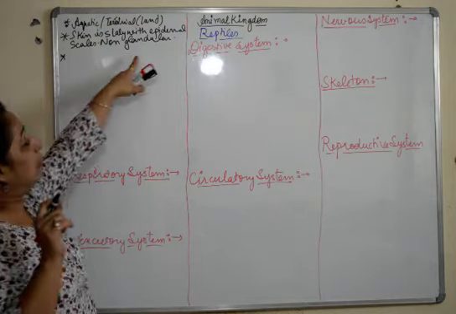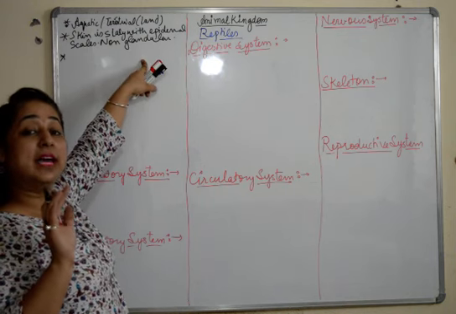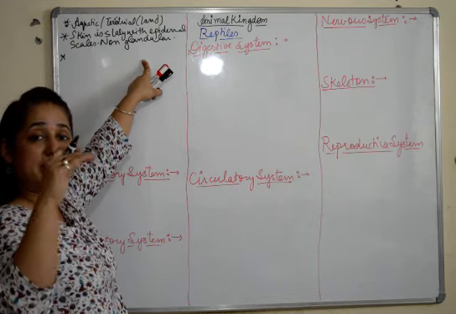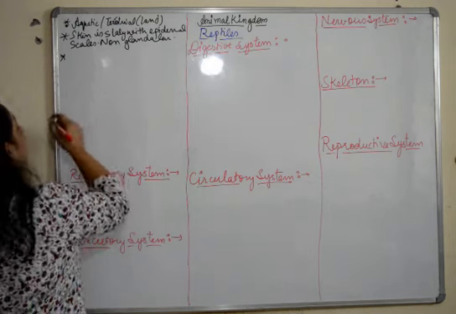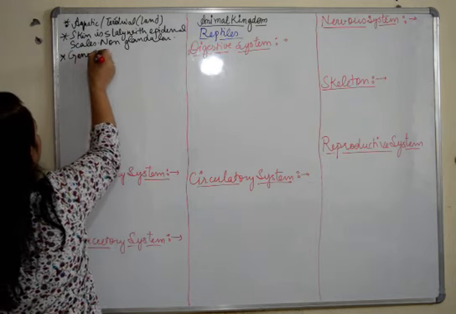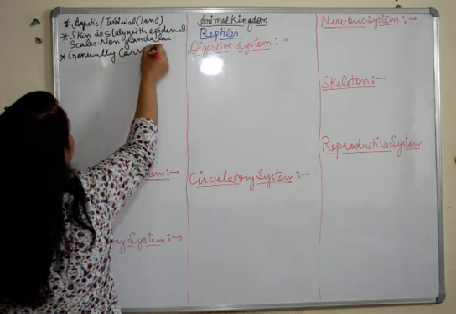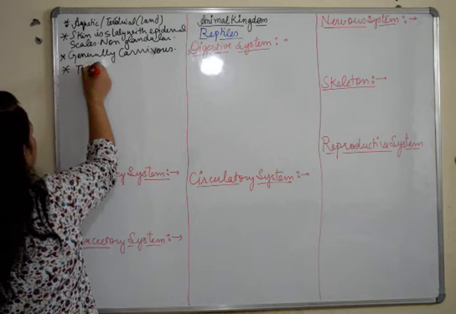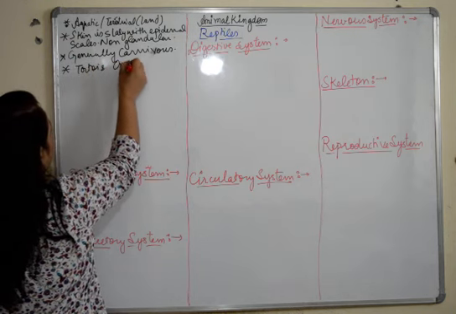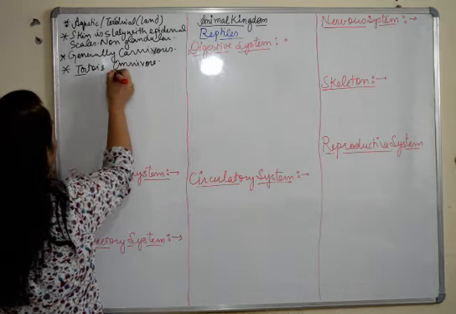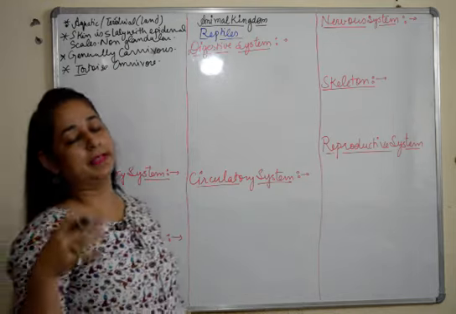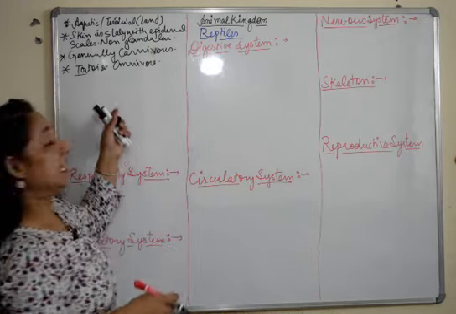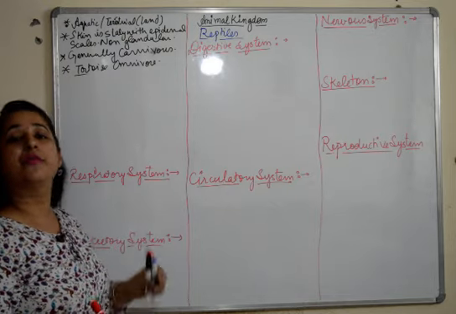Then there are no glands present in the skin, and also they are dry, so that there is no loss of water from the skin of the organism. That's why it's scaly and dry. They are generally carnivores, but there is one example, tortoise, which is omnivore, can feed on both, herbivores also or carnivores also. We are also omnivores, maximum of us. So these are the basic characteristic features of reptiles.